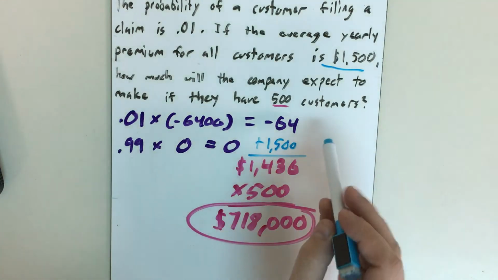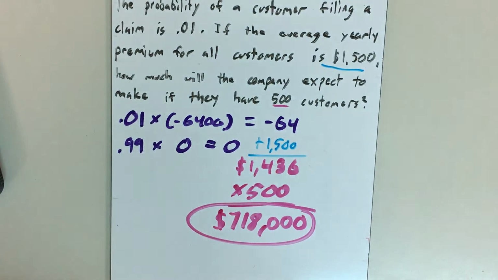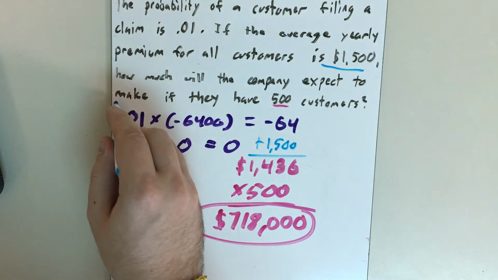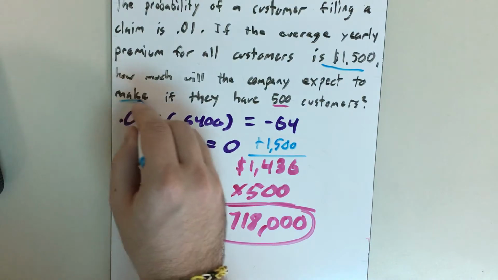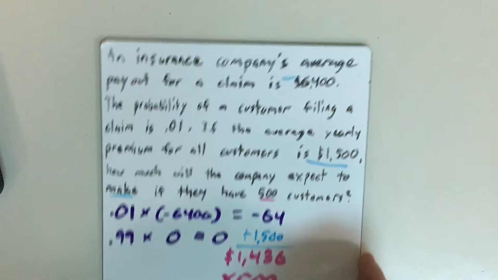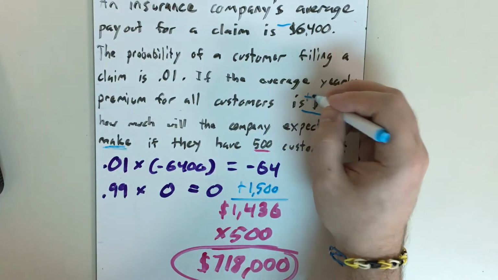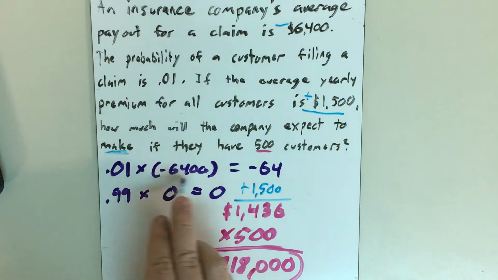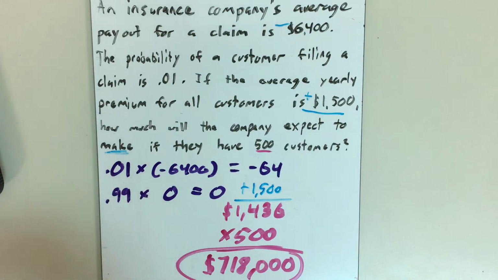And if you'll notice, we actually had to add some money after we'd figured out all the expected values and everything. It's all in the way the problem is worded. In this case, the problem was asking how much will the company expect to make, which means that anything they're paying out is negative, and any money that they're bringing in is positive. That's why we had negative 6,400 and then plus 1,500.